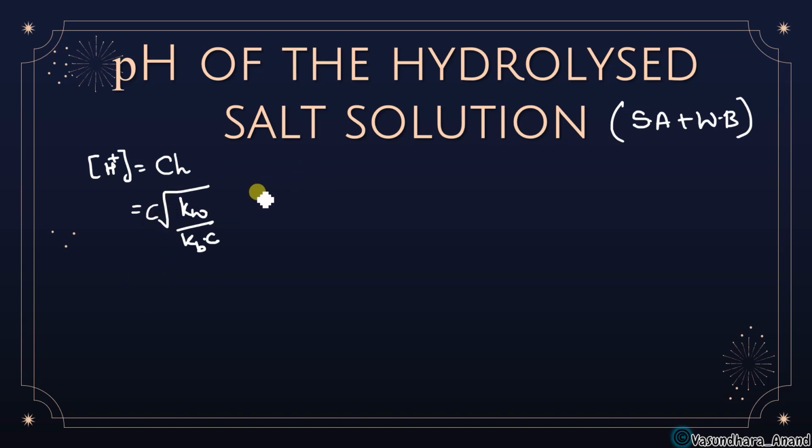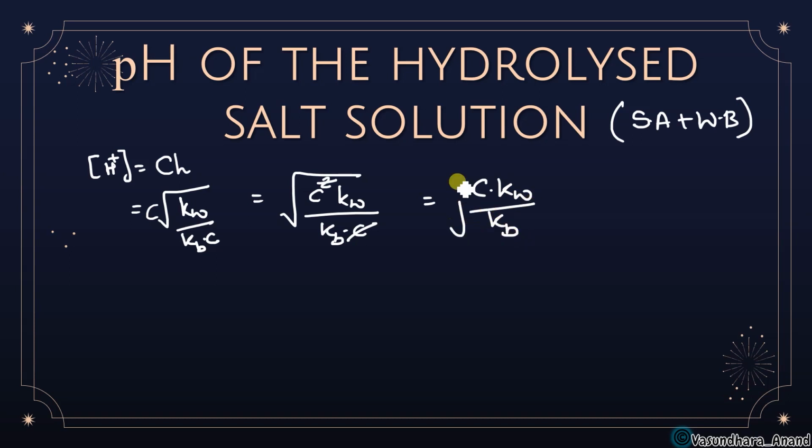If I now keep C inside, it will be root under C square KW upon KB into C. So C will be cancelled out and what remains is C into KW upon KB under root, or we can say C into KW upon KB power half.